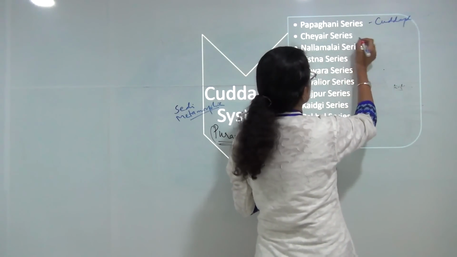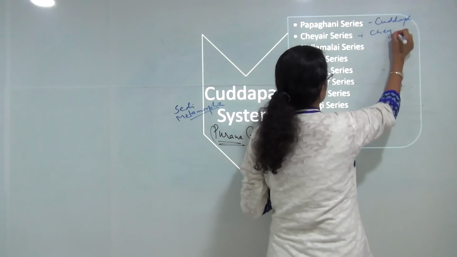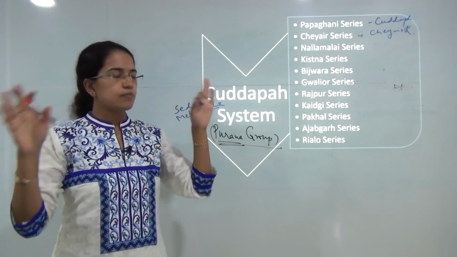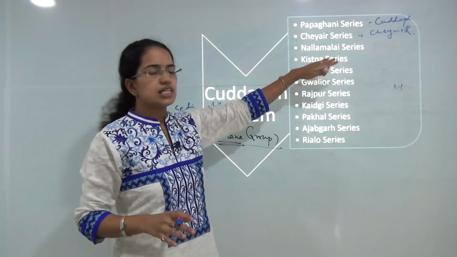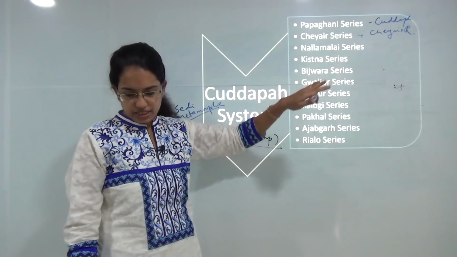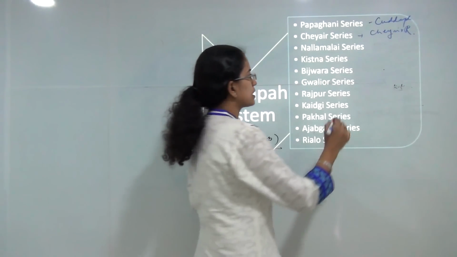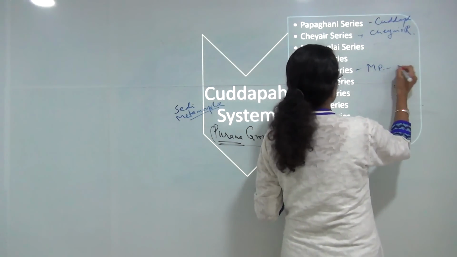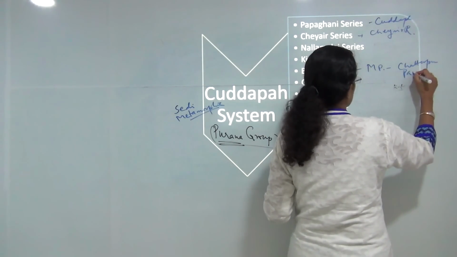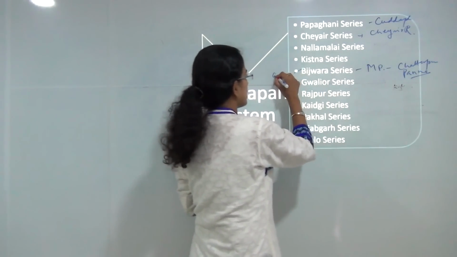Then you have the Cheyyeru series around the Cheyyeru river, the Nallamalai series around the Nallamalai hills, the Krishna series around the Krishna river. You have Bijawar series, that's along the Chhatarpur and the Panna districts in Madhya Pradesh. So you have Chhatarpur and Panna in Madhya Pradesh, known for its diamond mining.